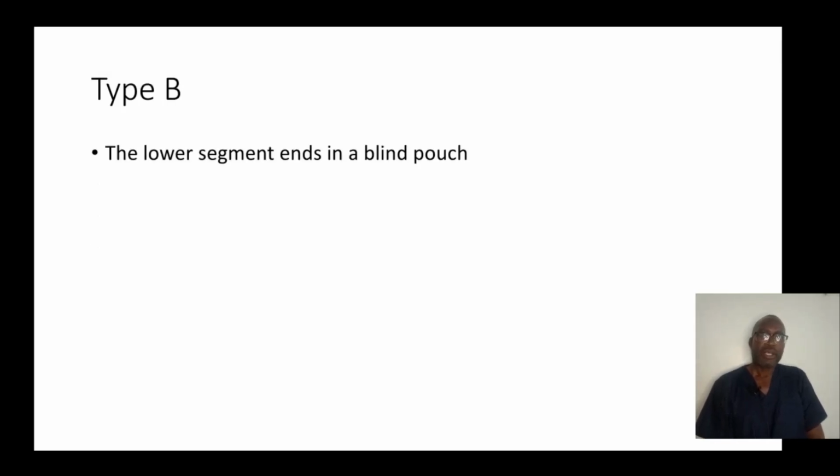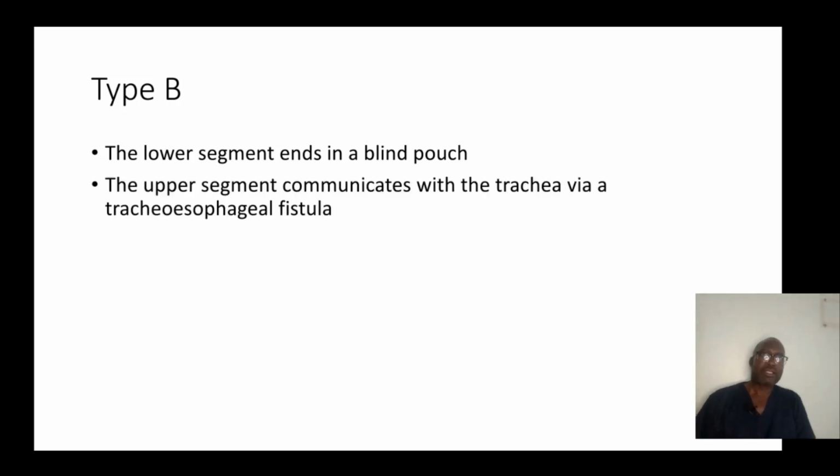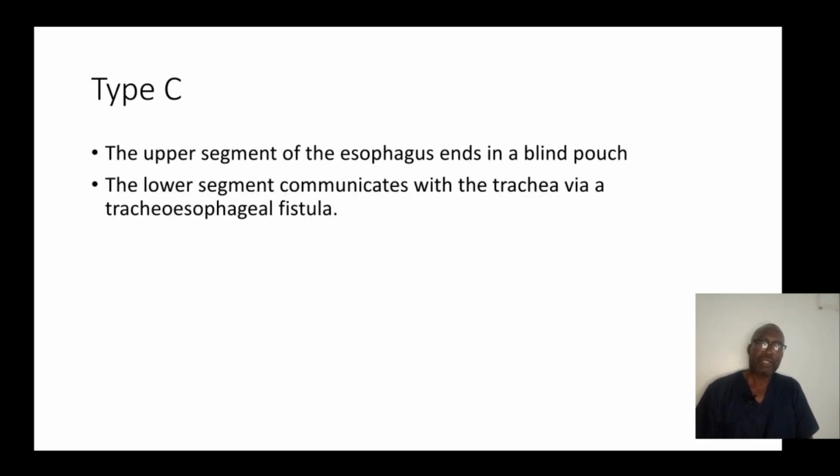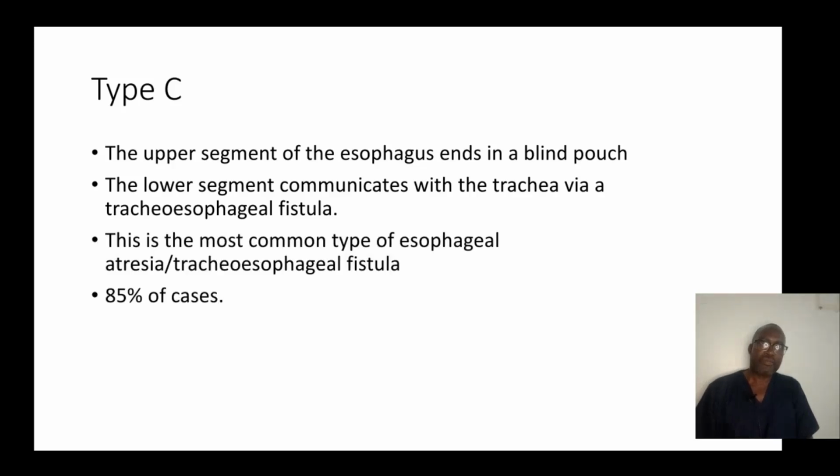Type B, the lower segment ends in a blind pouch. The upper segment communicates with the trachea via a tracheoesophageal fistula. It is rare and accounts for about 2% of cases. Type C, the upper segment of the esophagus ends in a blind pouch. The lower segment communicates with the trachea via tracheoesophageal fistula. This is the most common type of esophageal atresia and tracheoesophageal fistula that accounts for about 5% of cases.